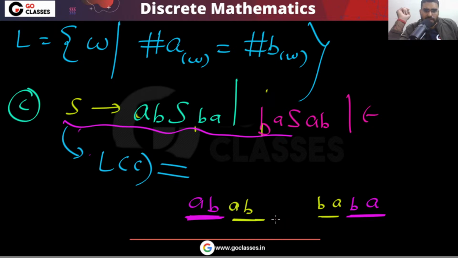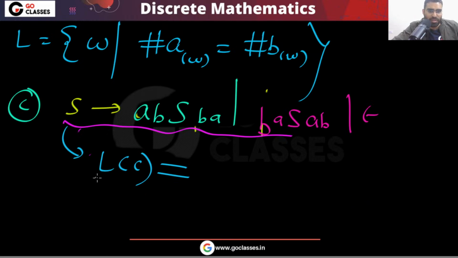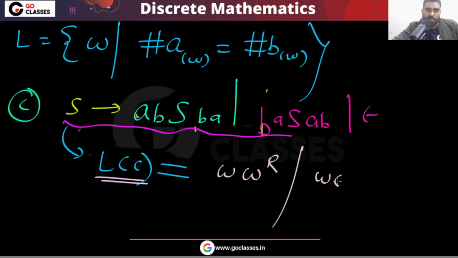If you start with BA, then its reverse must be here. Is this clear? So actually, the language is WW reverse, where W belongs to AB plus BA whole star.